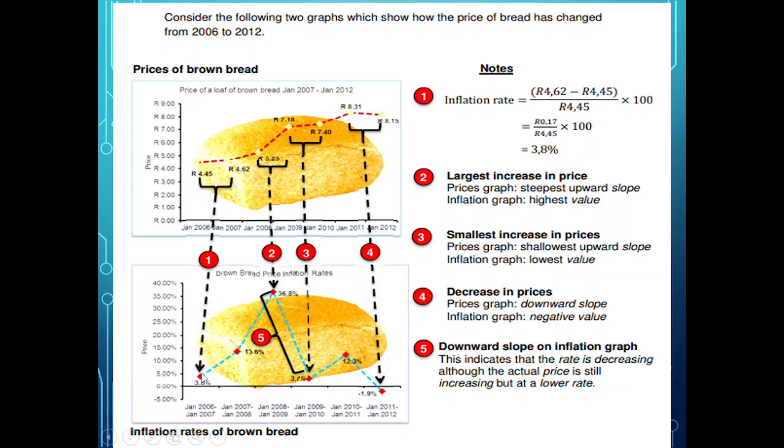So you see here, it's going up. It increases a lot there, but here decreases down to like 3%. There's a 36% increase. So the highest inflation rate was between January 2007 and January 2008. The difference was the highest.